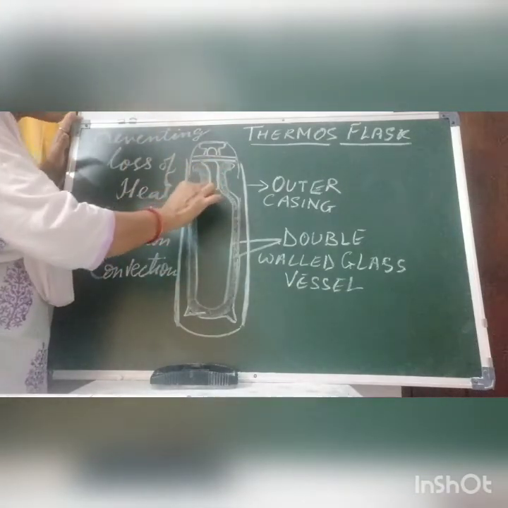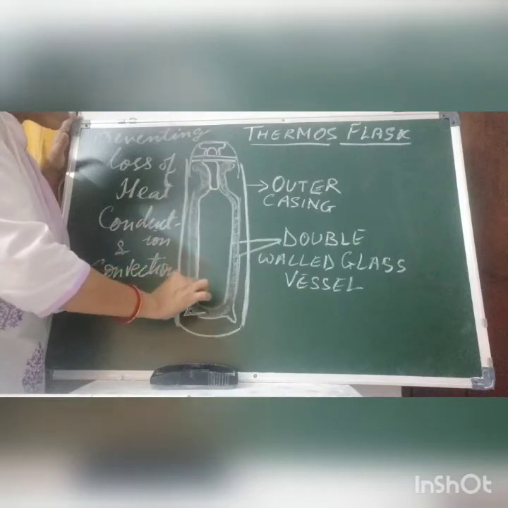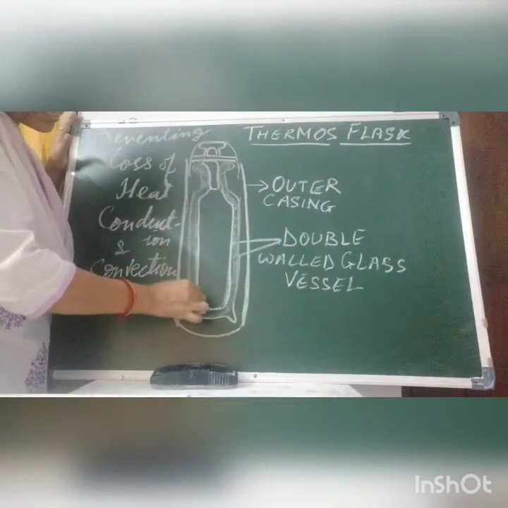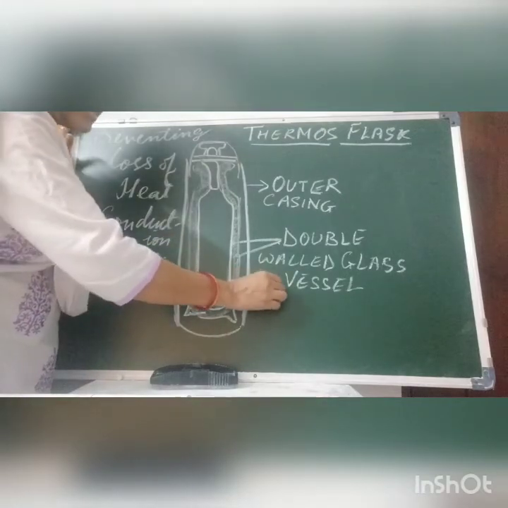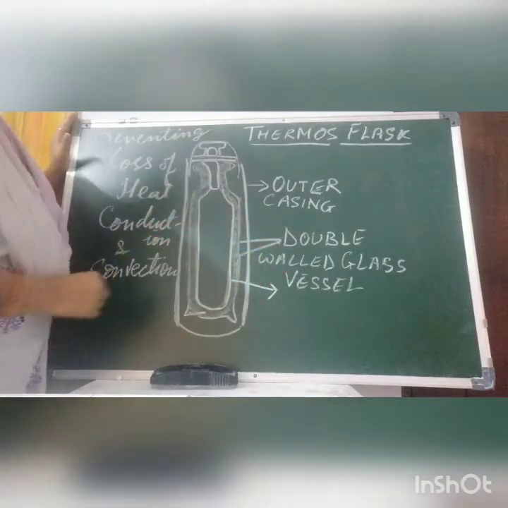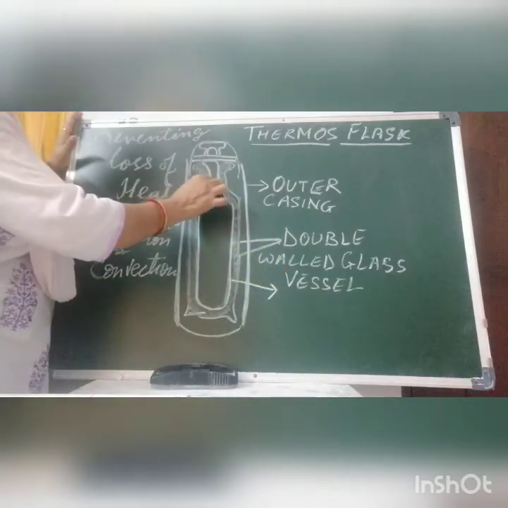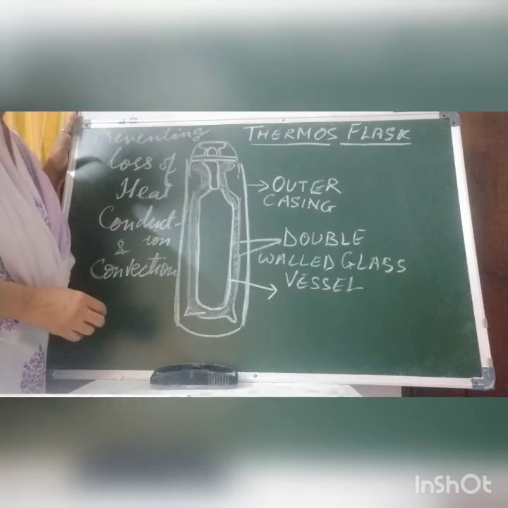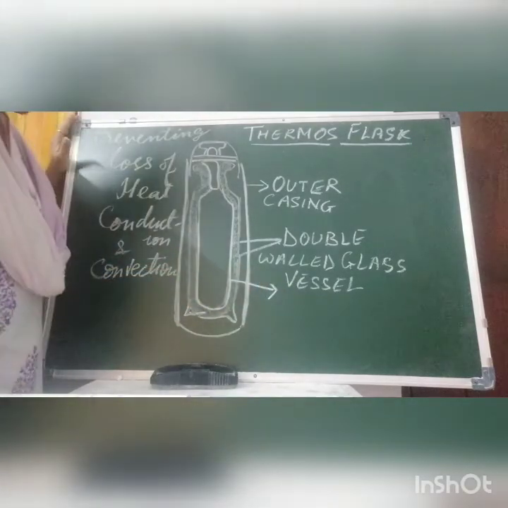Now the third mode. This is the inner wall. This is the double wall, and this one is the inner wall. It is made of glass. It is written glass vessel, and it is polished with silver color.